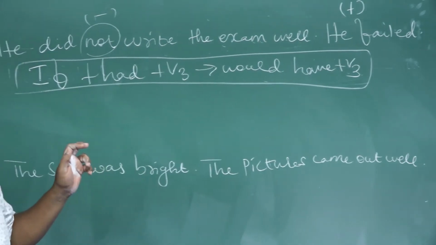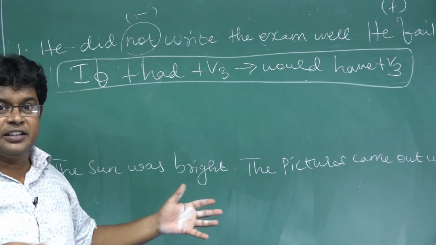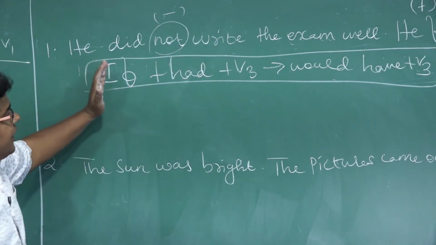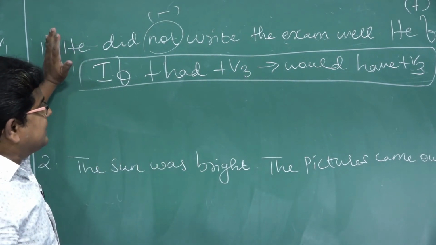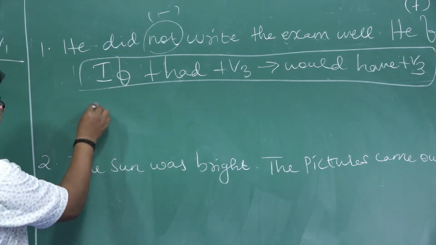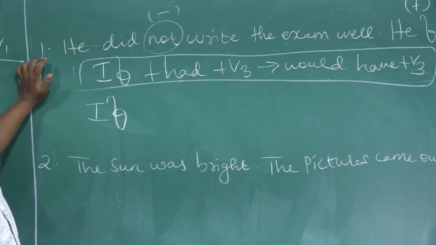Don't get confused. I am teaching only English. Don't think I am teaching minus, plus. Sir is teaching grammar, English, or anything apart from that. Don't confuse. So, if plus had plus V3 means would have plus V3. If the sentence is negative, you have to make it positive. How? I am going to apply the rule: you should not change the subject.